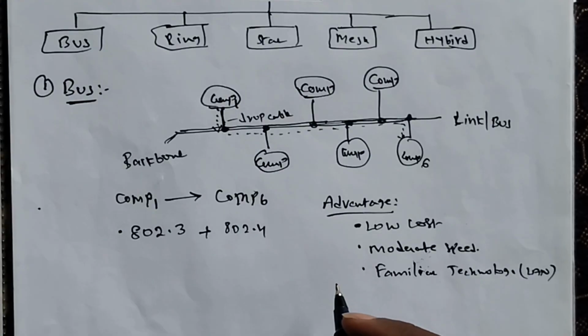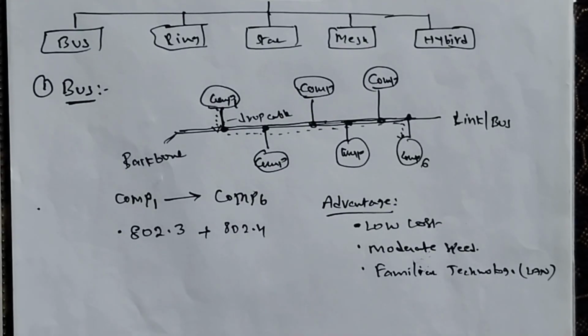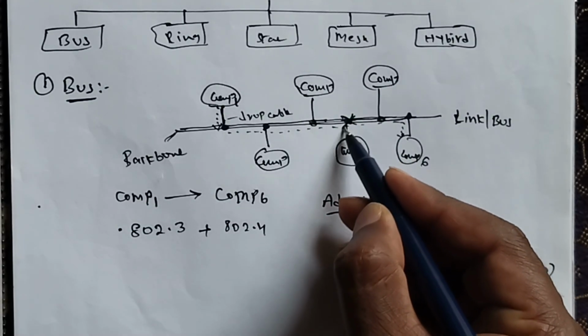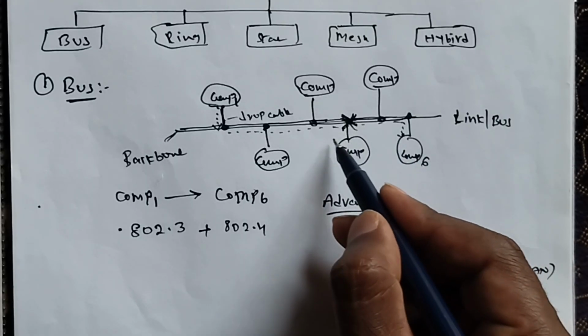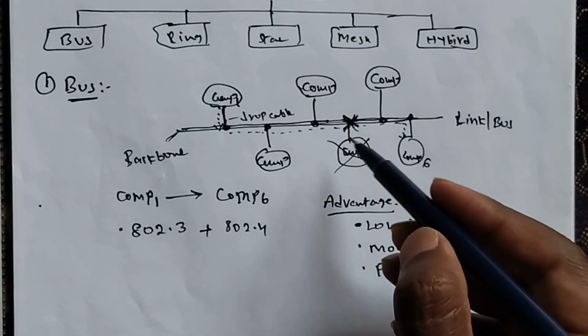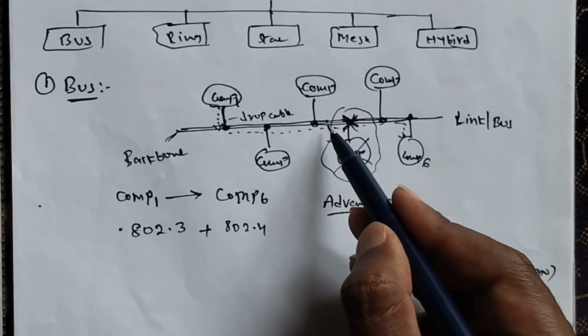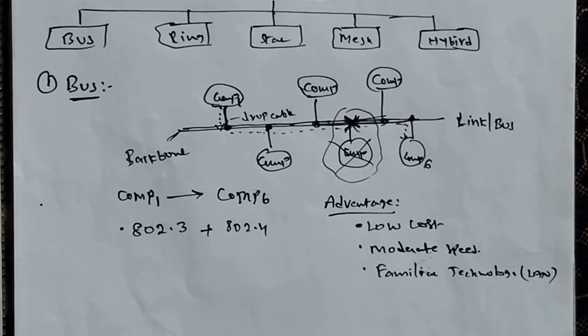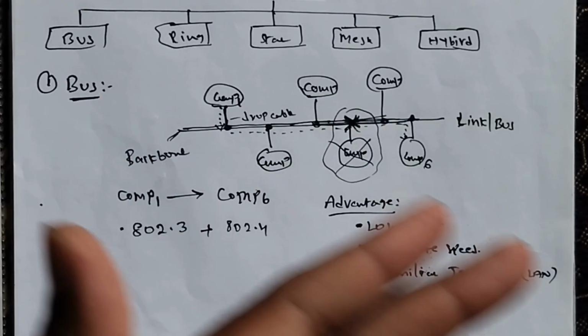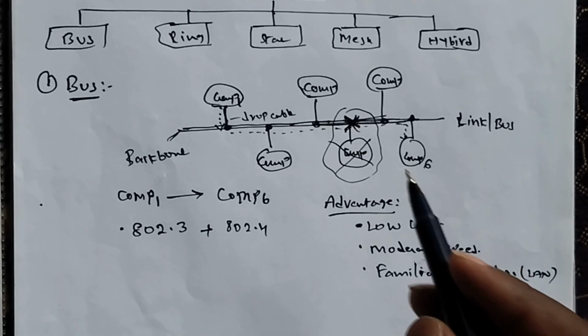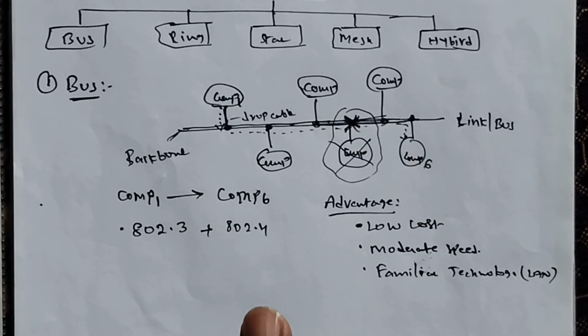Okay, and limited failures. A failure is nothing but what? A failure in one node does not affect other nodes. For example, in this network, this computer has failed. Then what will happen? The failure will be limited to this one. The line will be good, so the data will travel through the same line from one computer to another computer. The particular part will be idle. Okay, clear? This is about the bus topology.